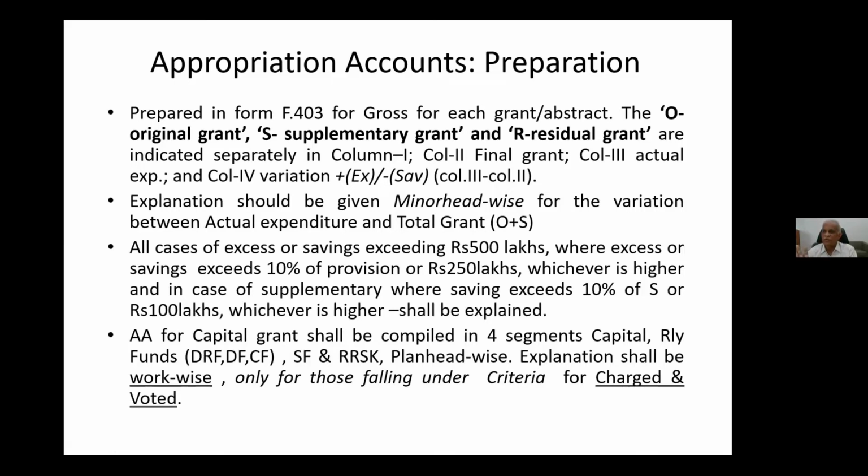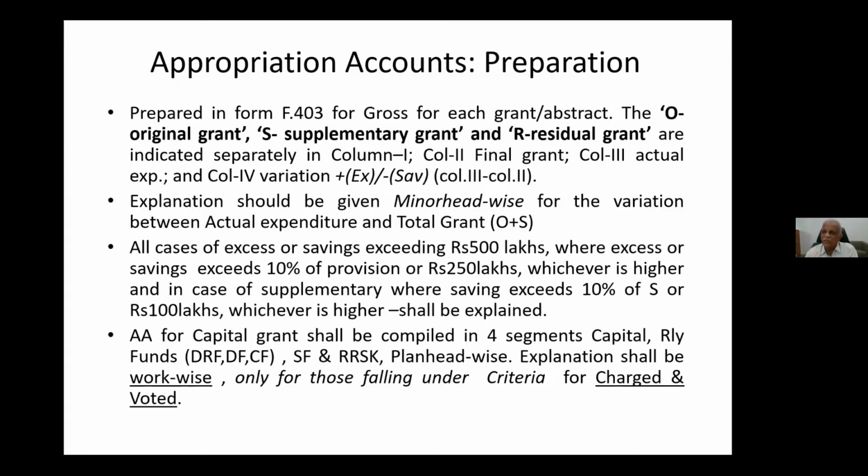Not for all works, because you knew in the pink book कितना देर सारे thousands of works will be there. It is not necessary, and it will not yield any result also if we go on explaining for each individual work. So Public Accounts Committee, therefore it has recommended certain criteria.